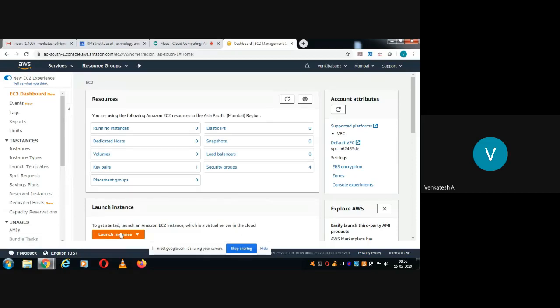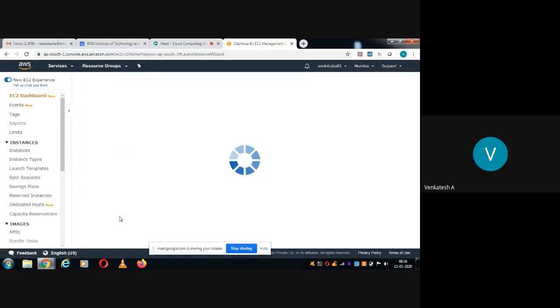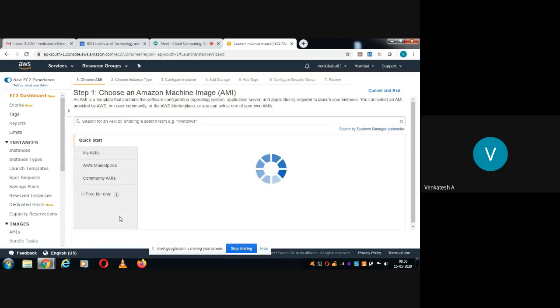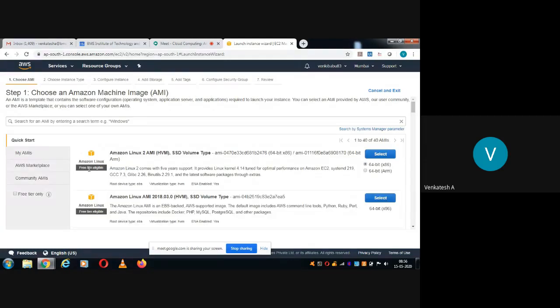Now our first intention is how to hire the instances, EC2 instances. So for that, you need to click launch instance, select launch instance. Now it is launching the instances. Okay, now we should be very cautious. So you can see here, free tier eligible. So now I am going to consider only where I can see this option free tier eligible.